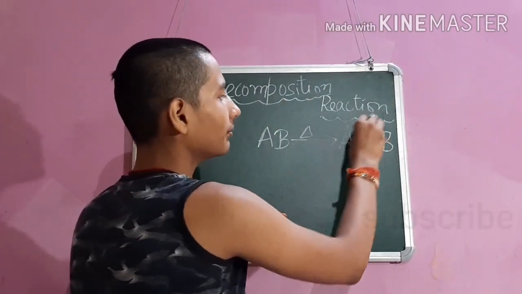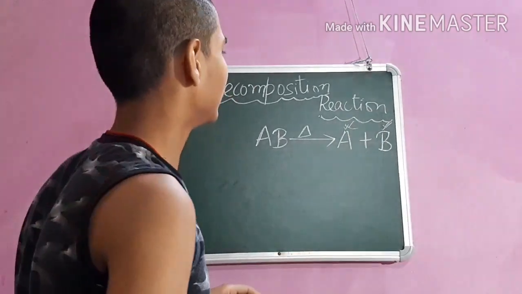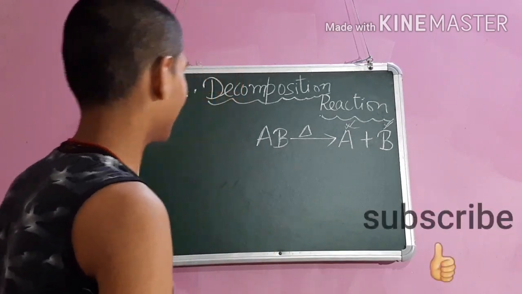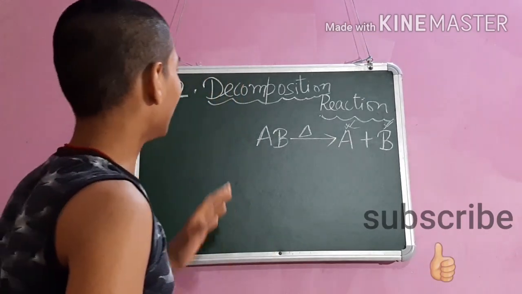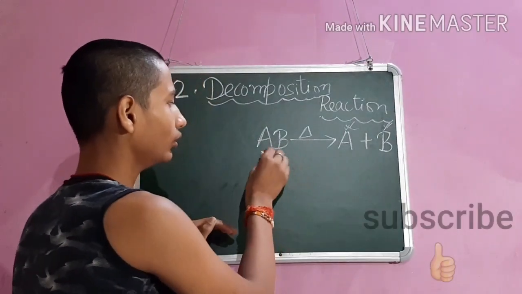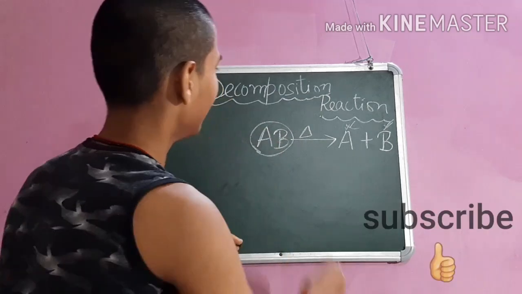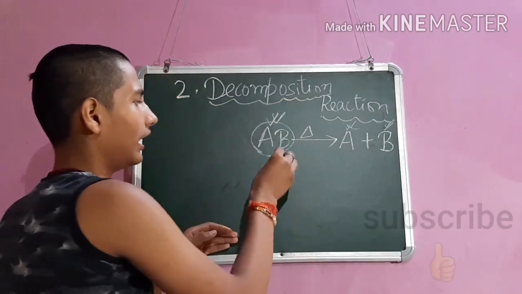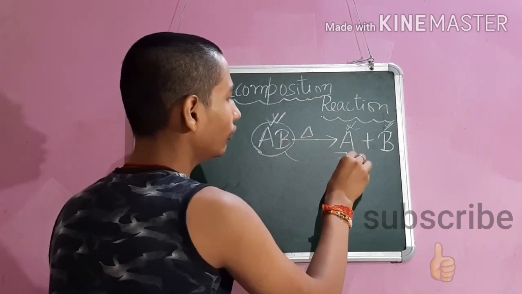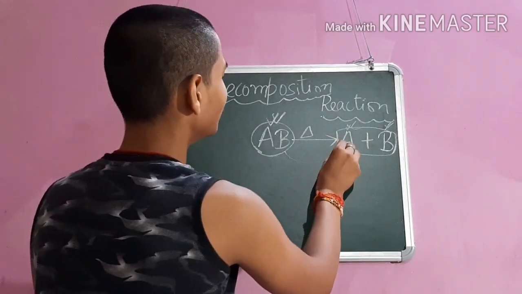The two or more simpler substances may be elements or compounds, or element and compound, etc. So the decomposition reaction means the breakdown of a compound into simpler forms. This is a compound and this breaks on applying energy into two forms or more than two. This is known as decomposition reaction.